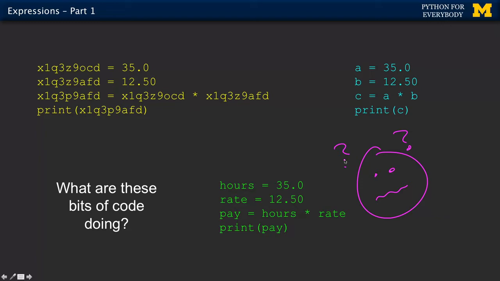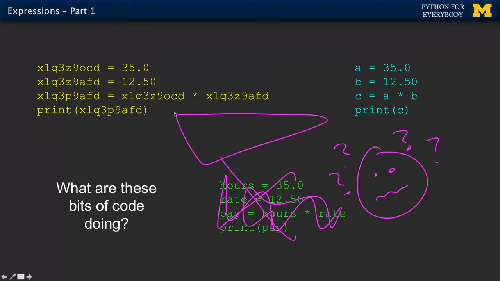Python knows about payroll? Because if I name a variable hours, shouldn't Python know that that means hours? And if I name a variable pay, does that mean that Python knows about this? And the answer is no. Python treats all these three as equal. Python doesn't look at the name of your variables and think, hey, you just had a bug, right?